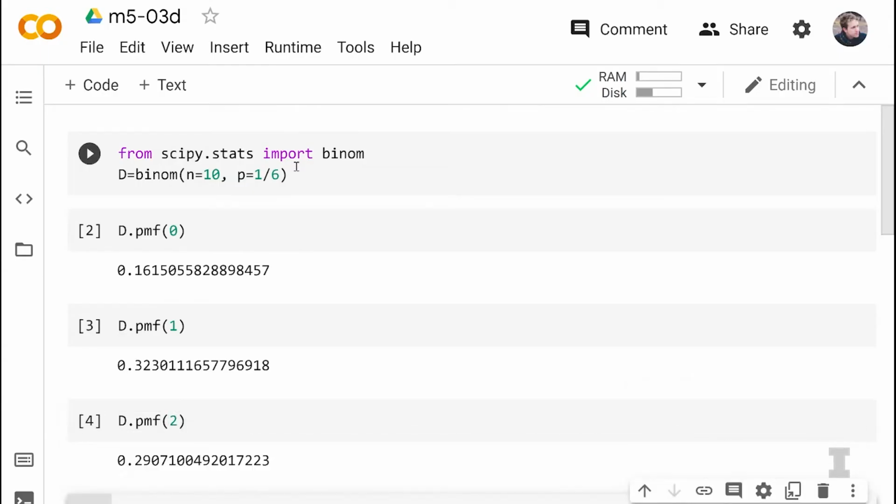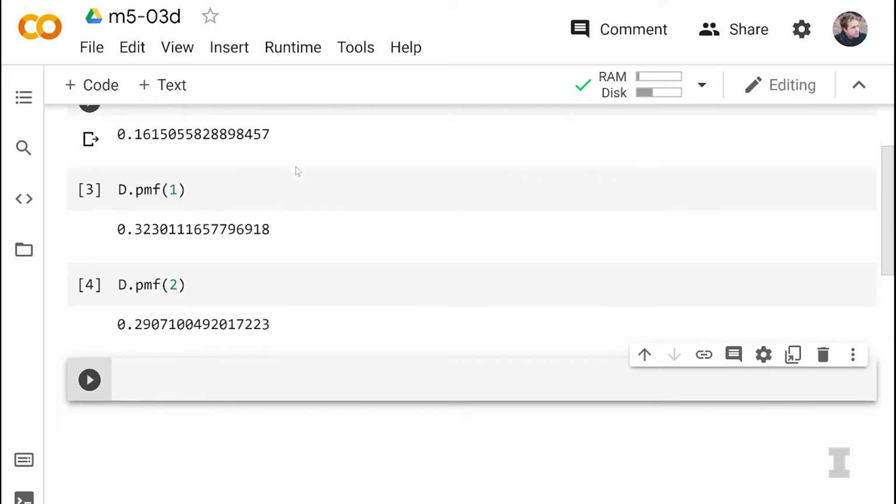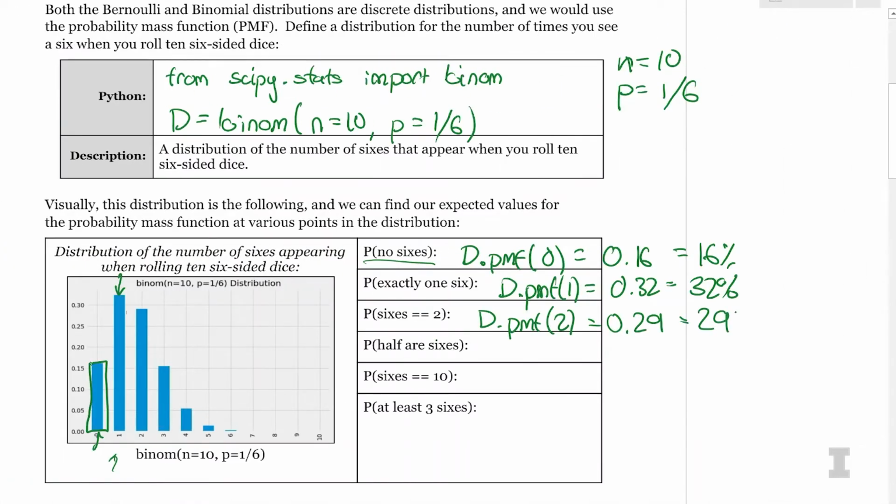And what about getting 2 6s? That's going to be d.pmf of 2, and that gives me 0.29, or 29%. And then what about the probability of half our rolls being 6s? So d.pmf of 5, and we get 0.013, so only a 1.3% chance of 5 of my 10 dice being 6s. This is exactly 5 6s, not more, not less, 1.3% of my outcomes.